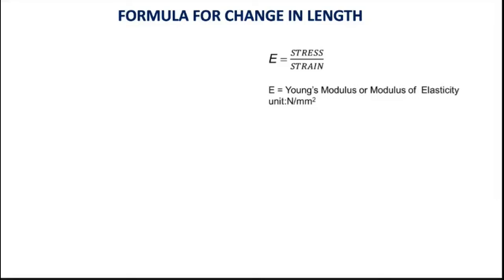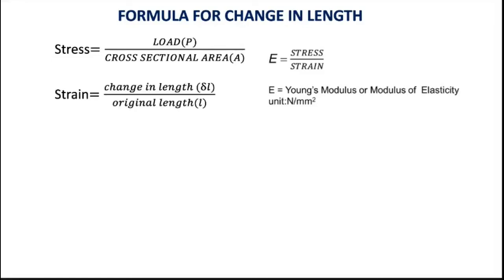Stress is force by cross-sectional area, let me call it P by A. My strain is change in length by original length. So I will put it in the equation. Your Young's modulus is equal to P by A divided by change in length by original length. So I have to know what my change in length is, right? My change in length will be,